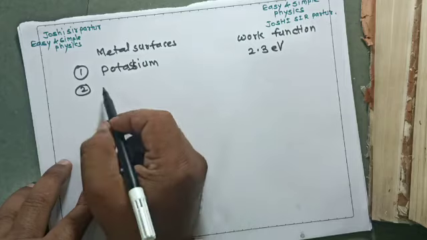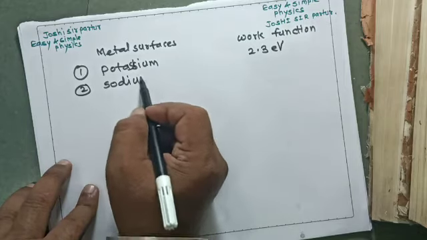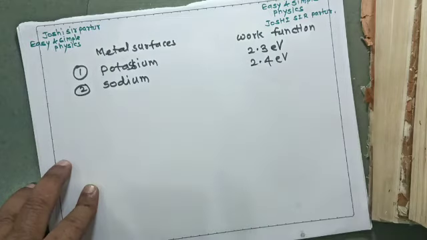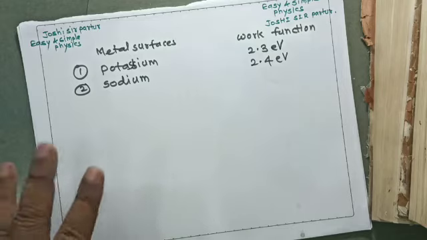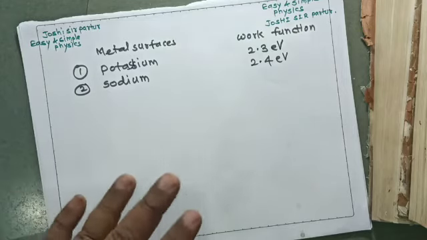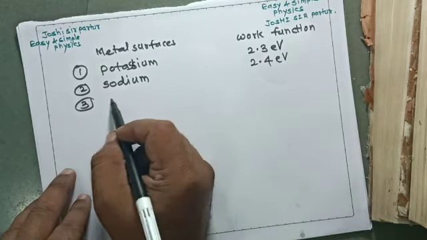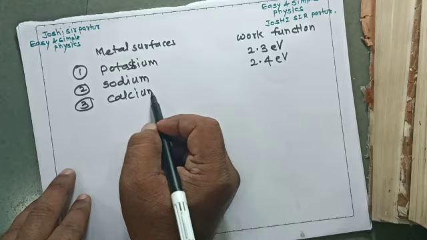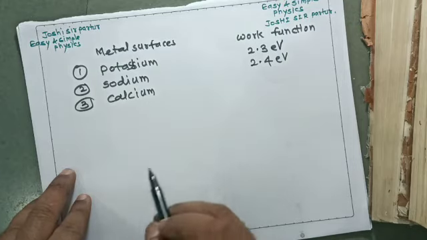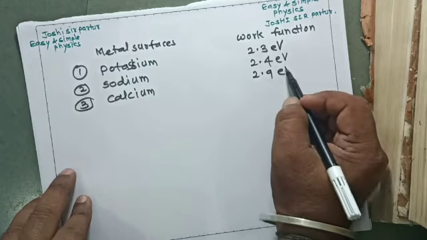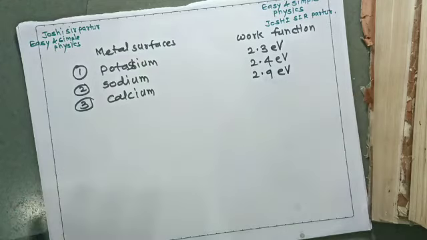The second metal is sodium, which has a work function of 2.4 electron volt. The third metal surface is calcium, having a work function of 2.9 electron volt.